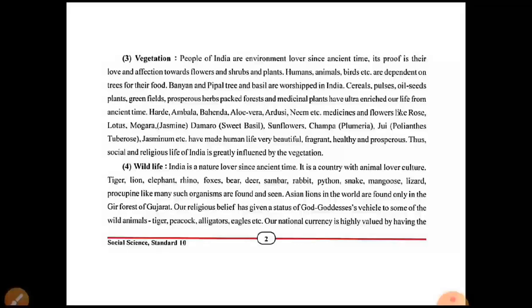Creepers, pulses, all seeds, plants, green fields, prosperous herbs, forests and medicinal plants have enriched our life from the ancient period.